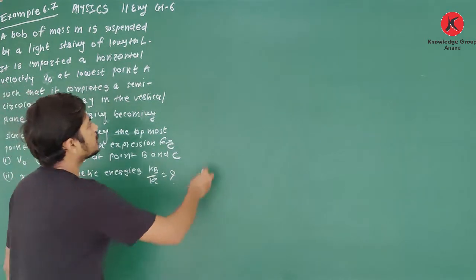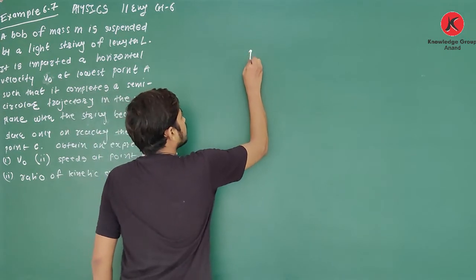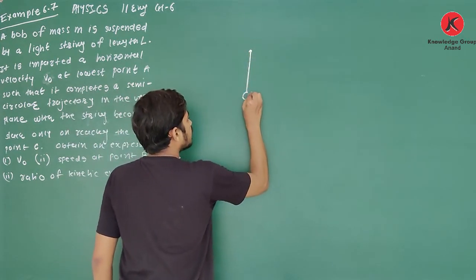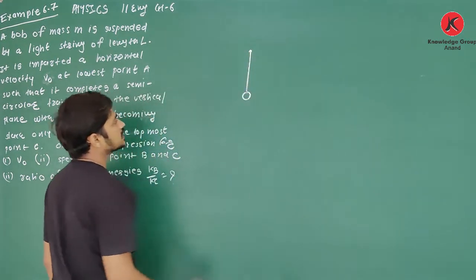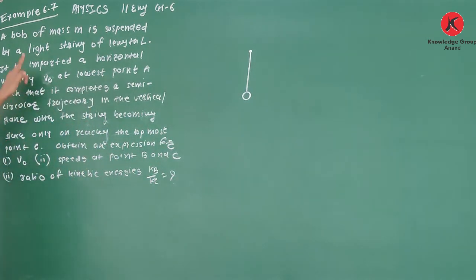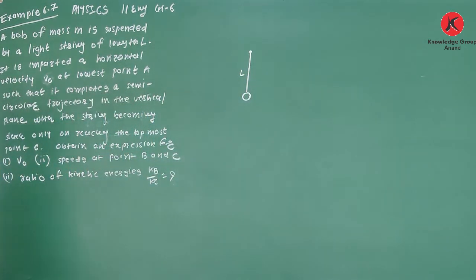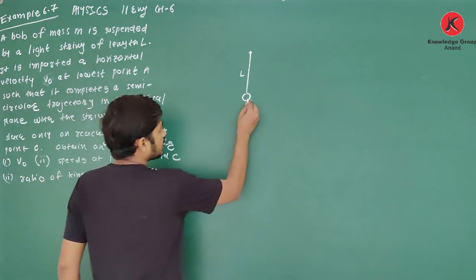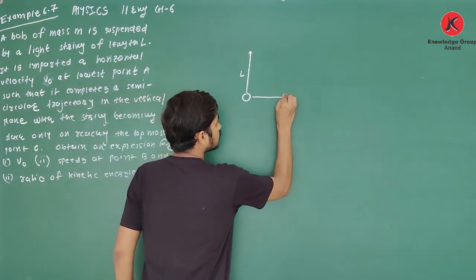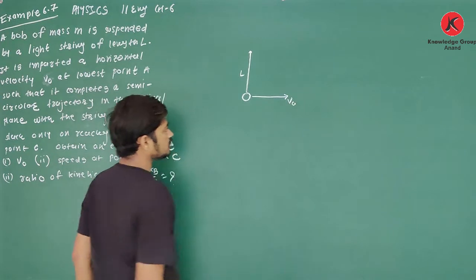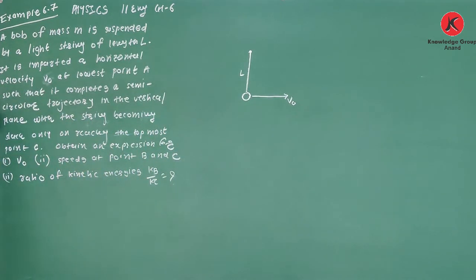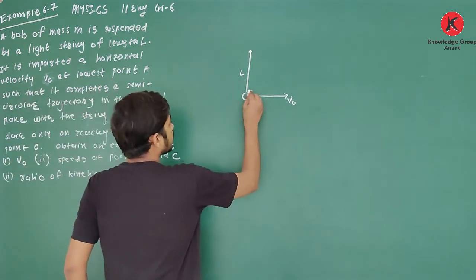See, you are given a figure like this. It is a string of length L and one bob of mass m is connected at its end. It is imparted a horizontal velocity v0, such that it completes a semicircular trajectory in the vertical plane.